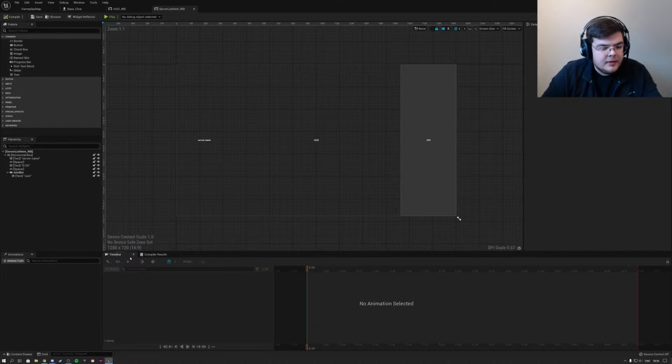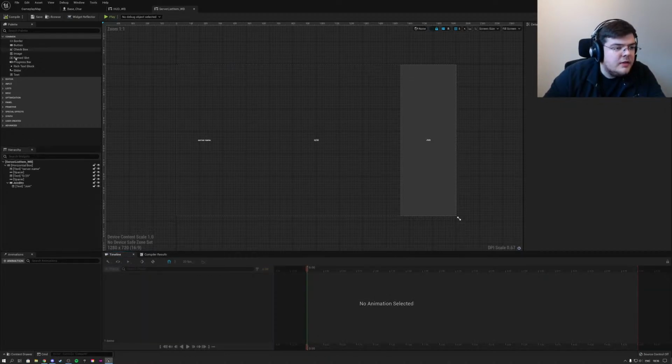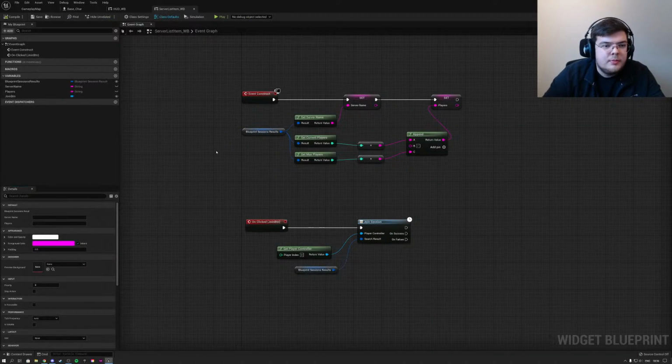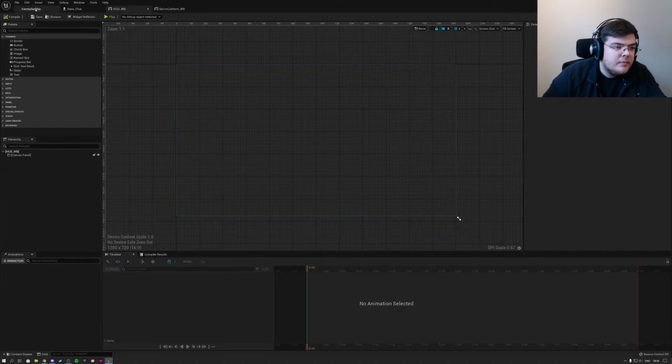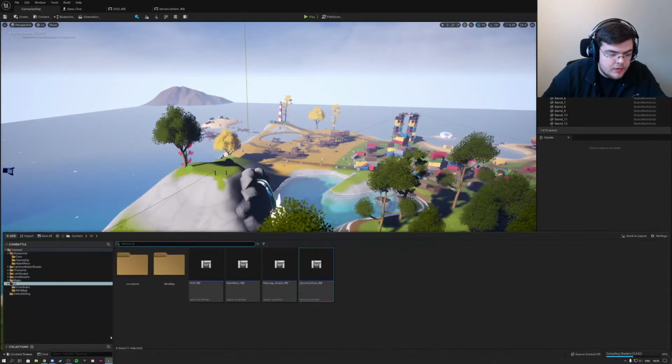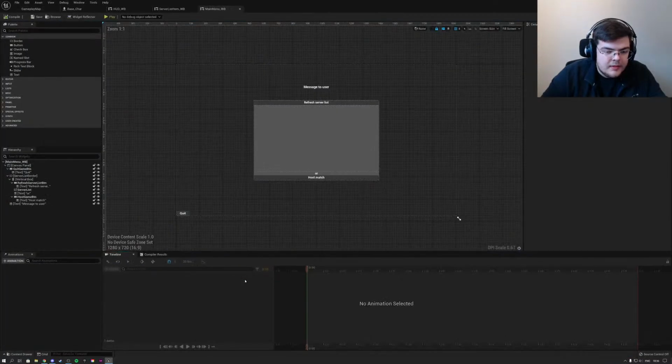We still have the timeline on the bottom, compiler results here, hierarchy, all this looks the same. What about the graph? Looks the same to me as well. Okay, so everything just got a redesign. So far it looks like they have redesigned the editor, the looks of it. And also added all those high-end features we talked about, like Nanite.